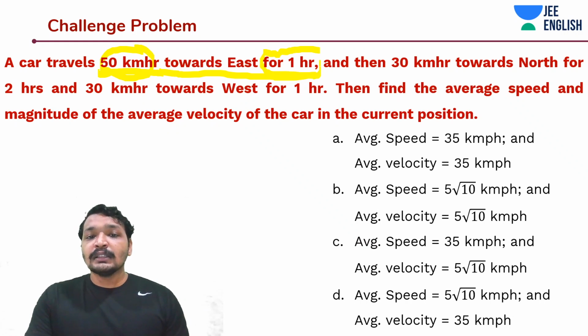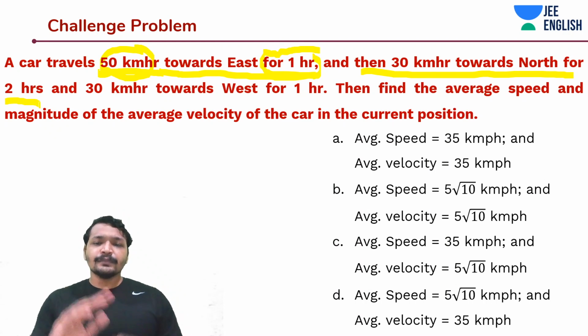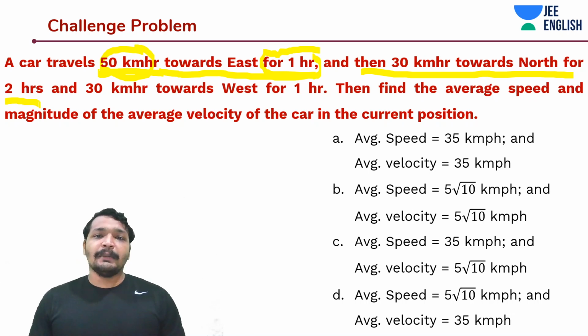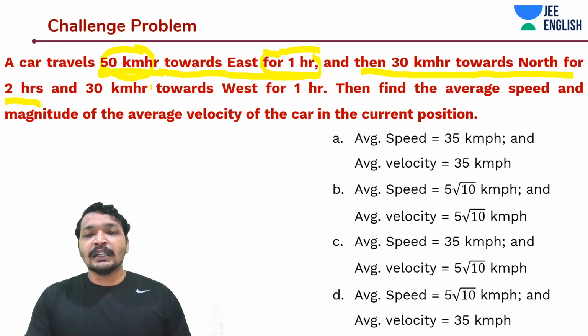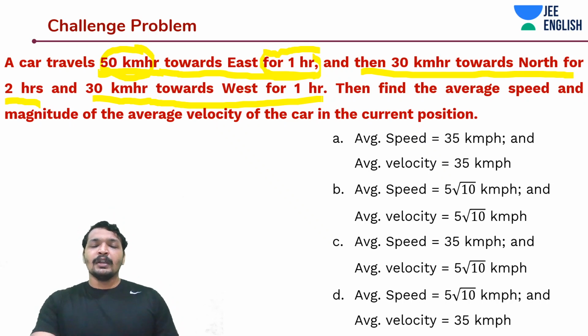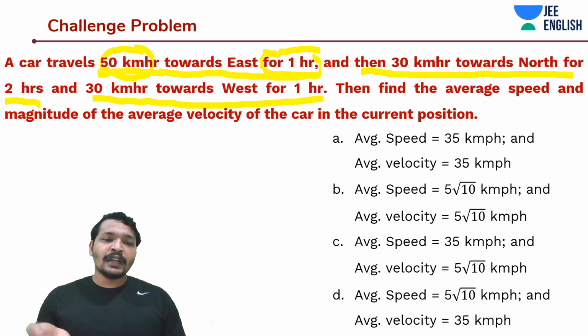And then the car is traveling at 30 km/h towards north for the next 2 hours. So the car is then going to travel at 30 km/h towards north, which means plus J cap. So 30 J cap km/h for another 2 hours. And then towards west for 1 hour. So now what would you do? So what have they asked us?